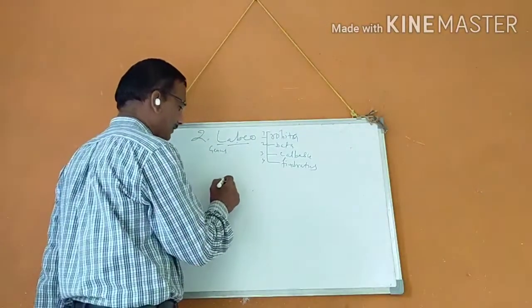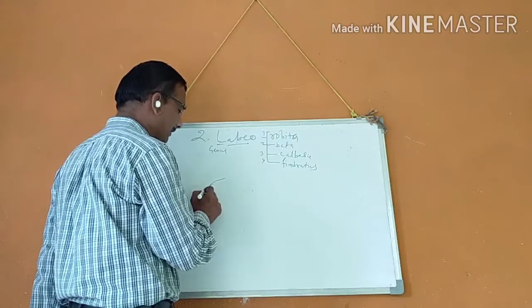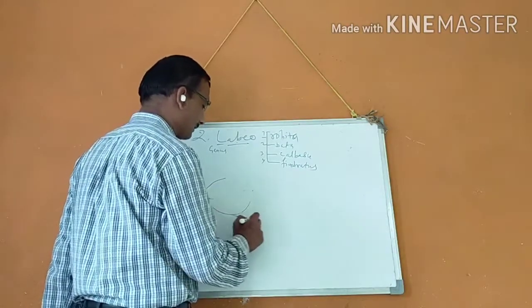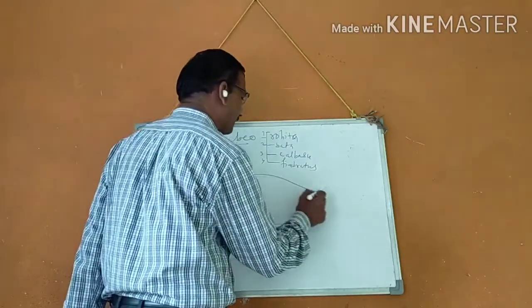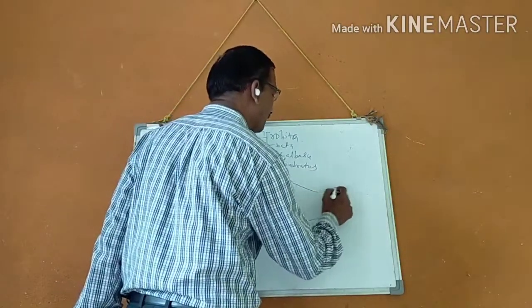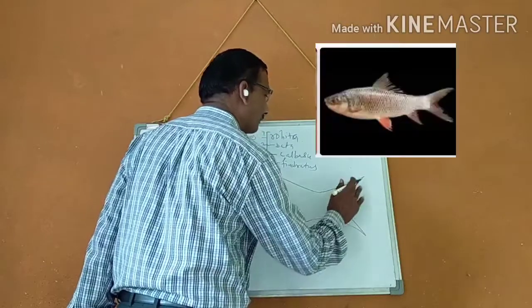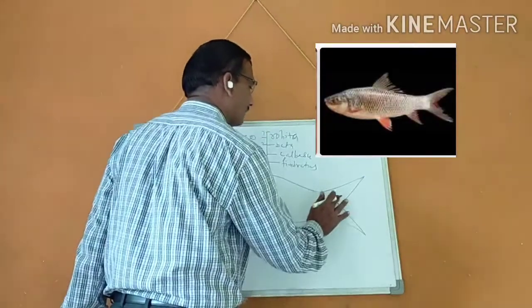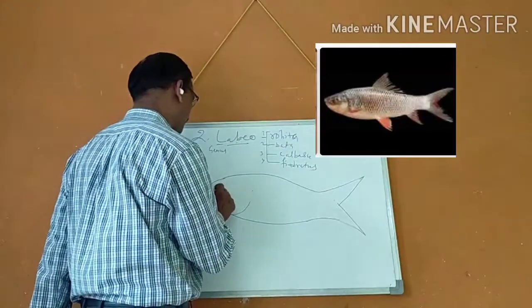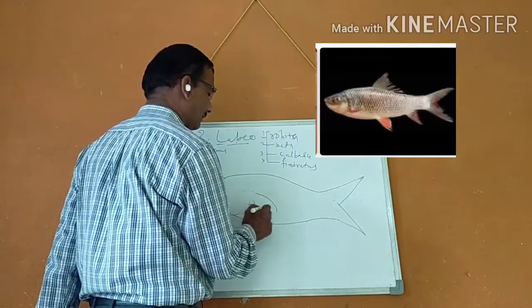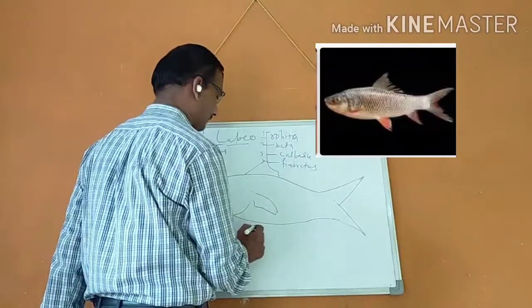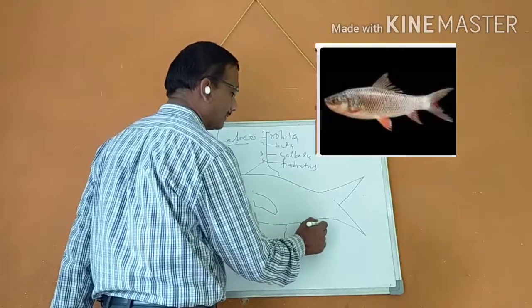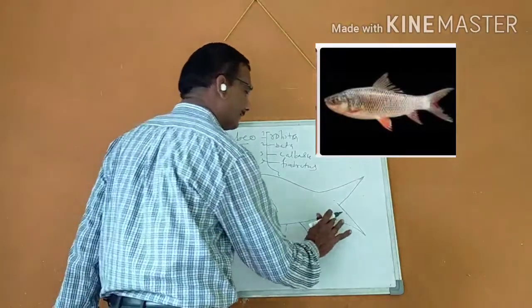Same classification as Catla and Labio ruita. Dorsal fin, ventral fin, anal fin.